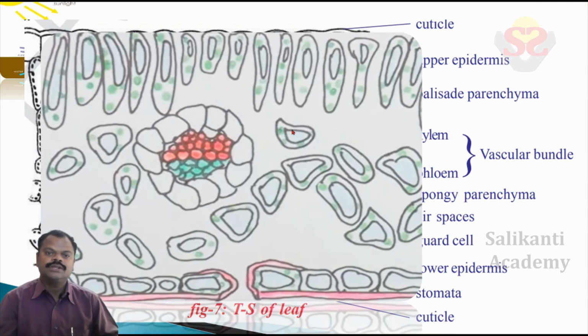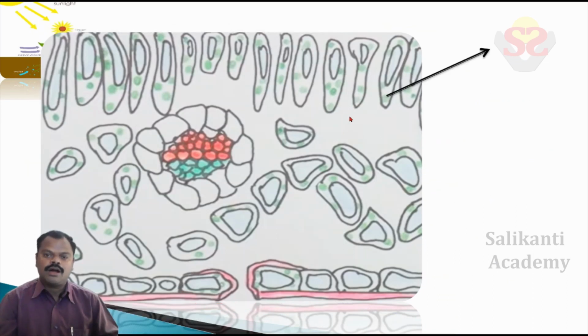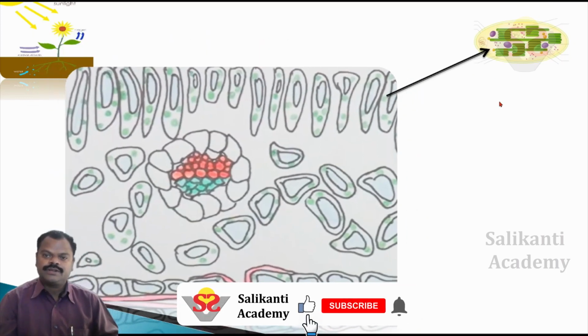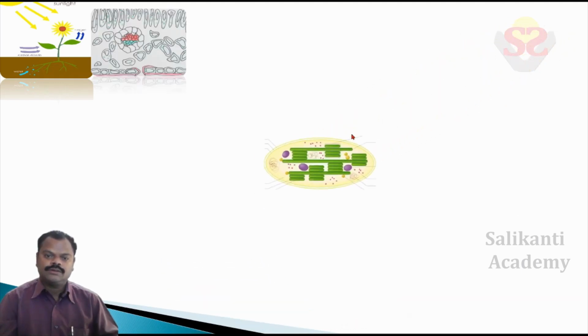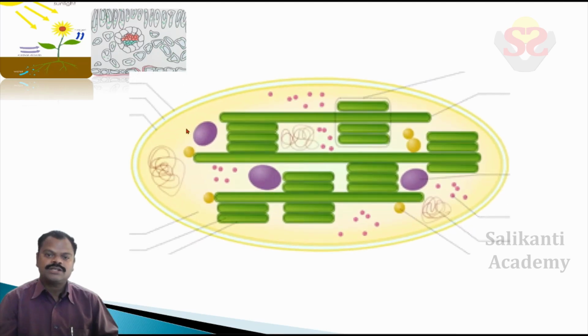Children, observe carefully. In the palisade parenchyma and spongy parenchyma there are green spots. Those spots are the chloroplasts. This is the chloroplast. Observe carefully now, with magnification, the chloroplast. The chloroplast is a cell organelle present in plant cells. It is covered with three layers.